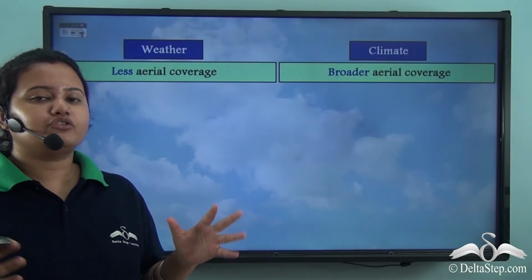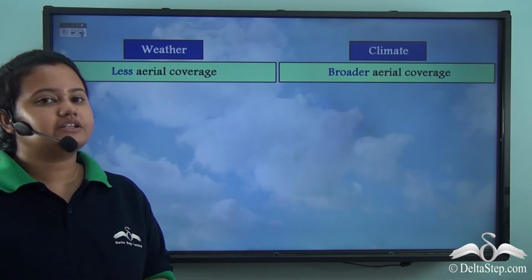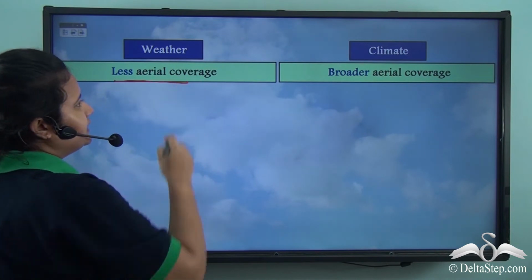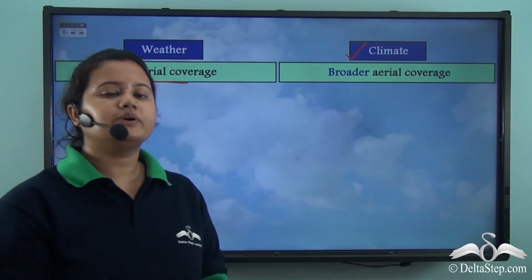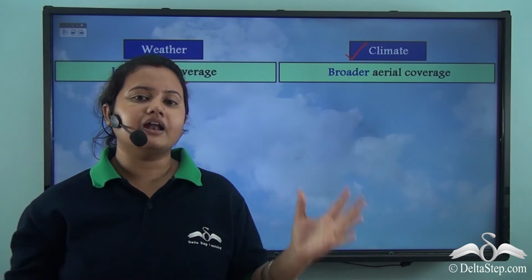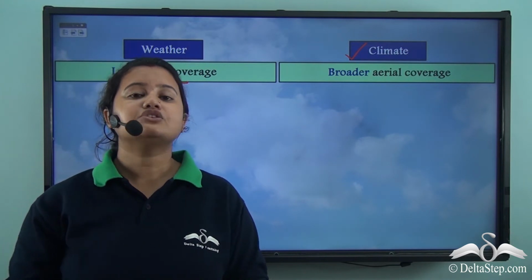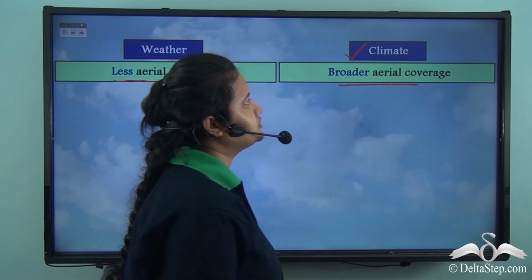That is, by weather of a place, we usually mean a small region, say a city or a town. So, weather usually has less aerial coverage. On the other hand, by climate, we usually mean the climate of a larger region, that is of a country. So, climate usually have a broader aerial coverage.